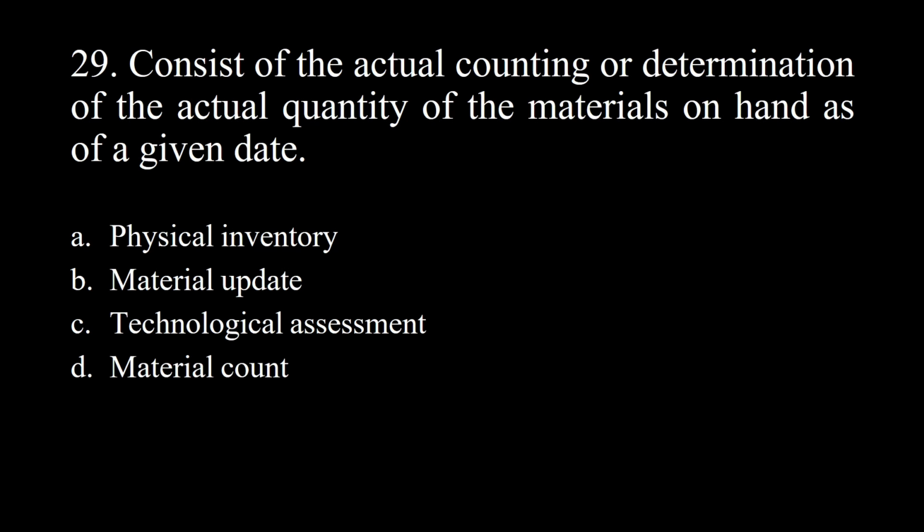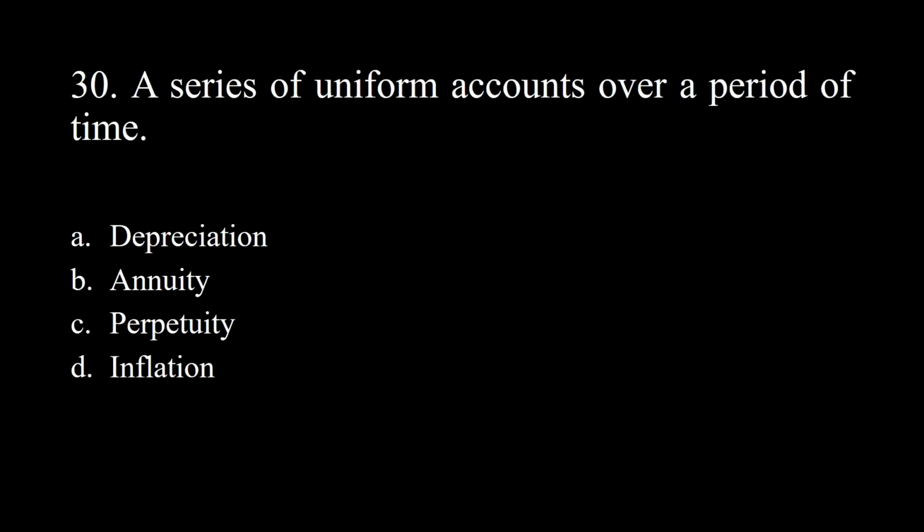29. Consists of the actual counting or determination of the actual quantity of the materials on hand as of a given date. A. Physical inventory. B. Material update. C. Technological assessment. D. Material count. Answer: physical inventory.